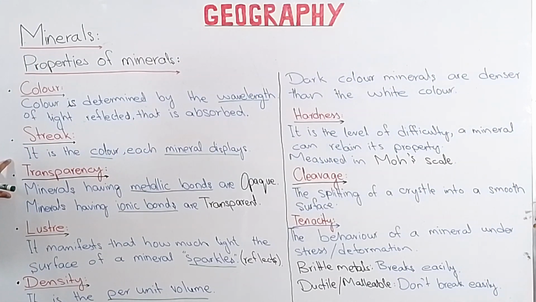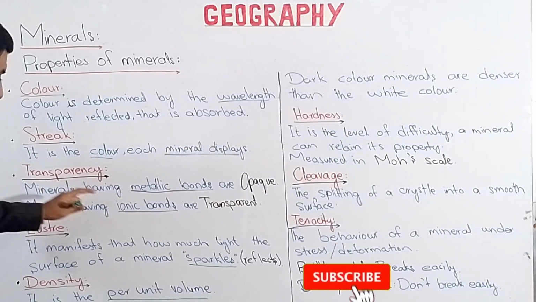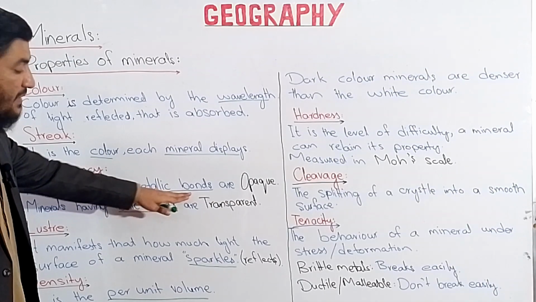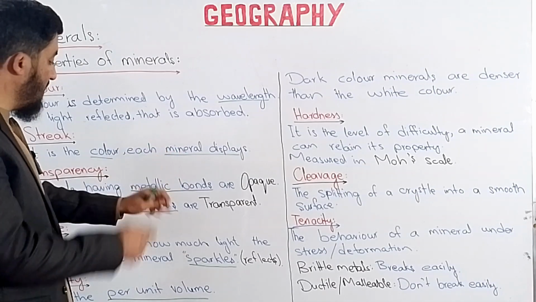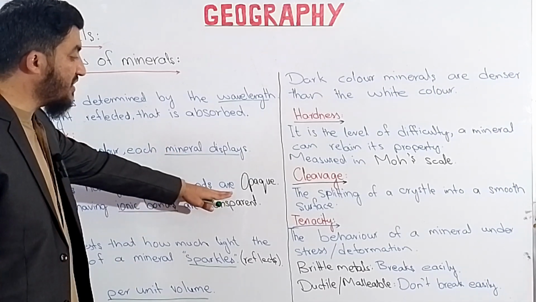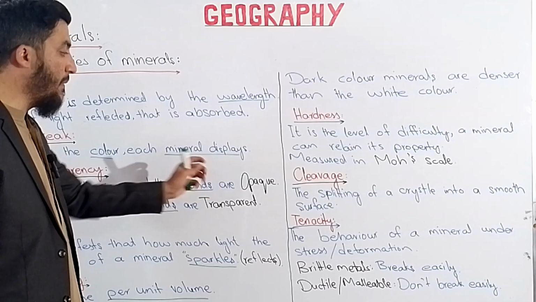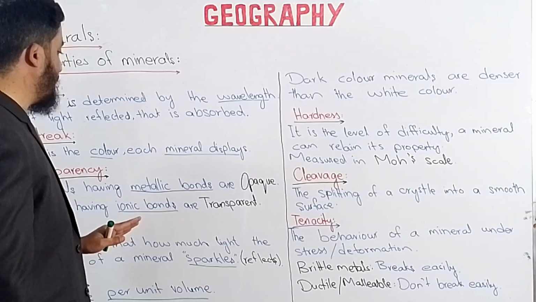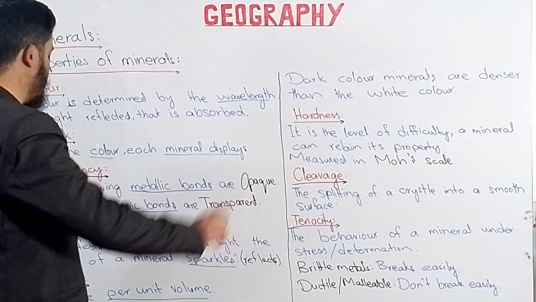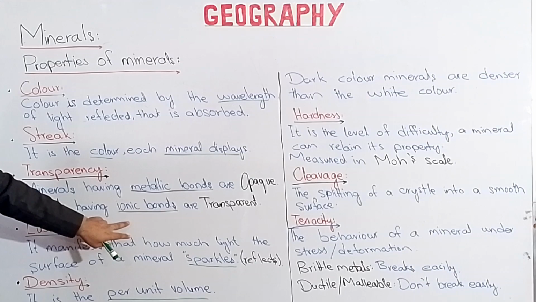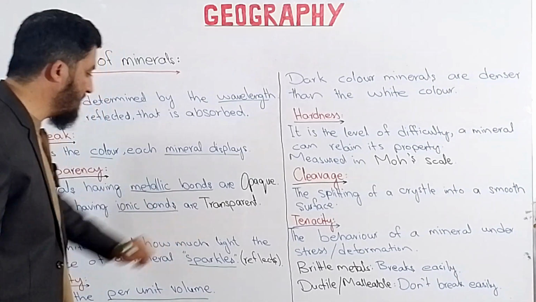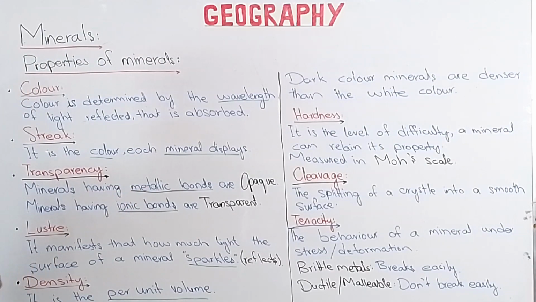And there are minerals which can have the property of transparency. Those minerals which have the characteristics of transparency, they are basically made by the metallic bonds. Their atoms are joined together with the help of metallic bonds, and they do not transfer light across its surface. They are opaque. उनसे कोई लाइट ट्रांसफर नहीं होती है from one corner to the other. While those minerals which have the ionic bonds, जिनमें ionic bonds पाए जाते हैं, उनसे लाइट easily ट्रांसफर हो सकती है. So they have the transparency properties.